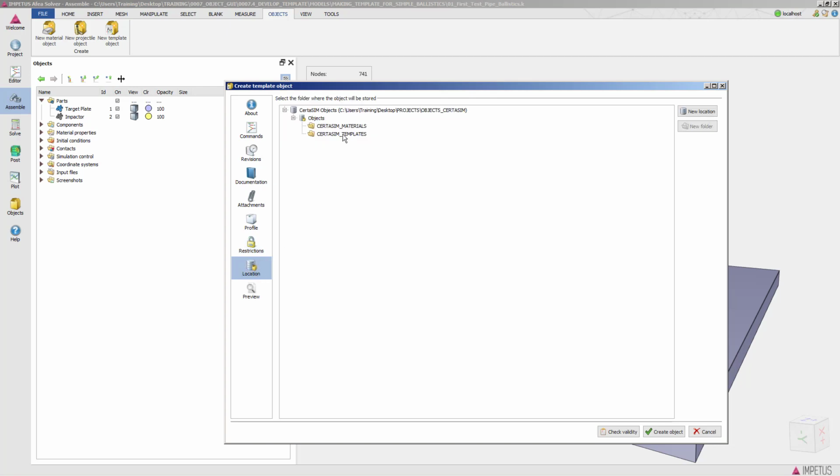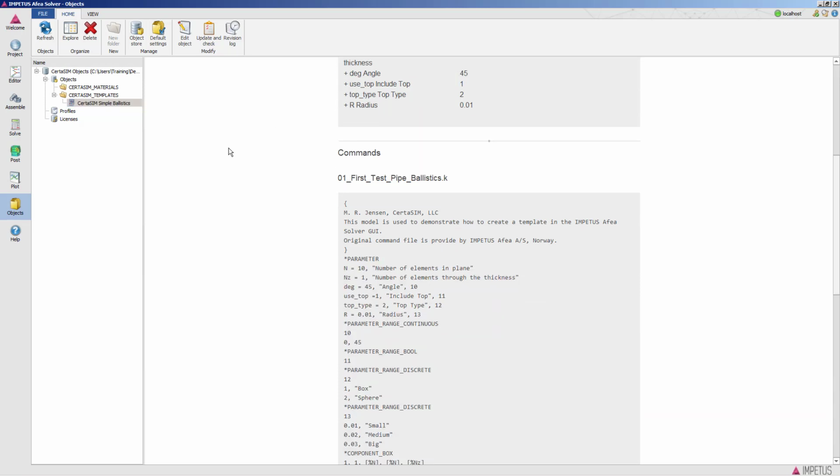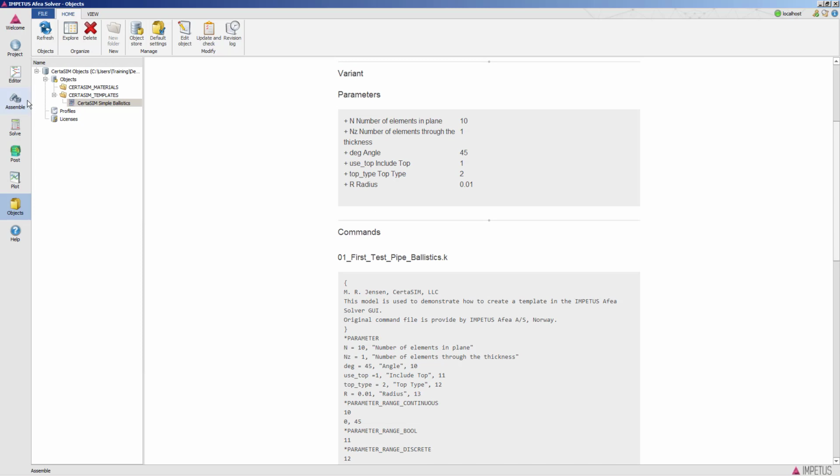Location is very important. You can see here in our object store we have two folders, a material folder and a template folder. So we'll select a template. And I can now say create object. This is the preview, with the information that I gave. And now you can see I have actually created a template. Certisem templates, and it's right here. This is now my template, and it can be used in projects.